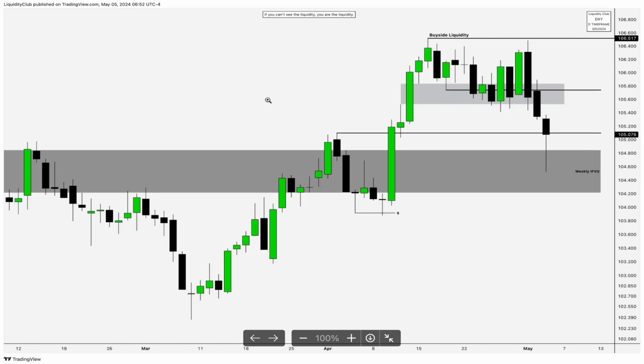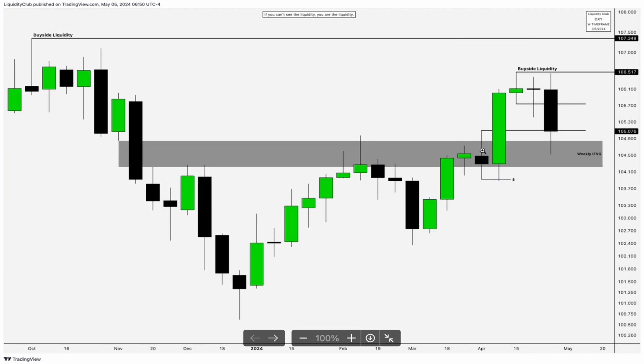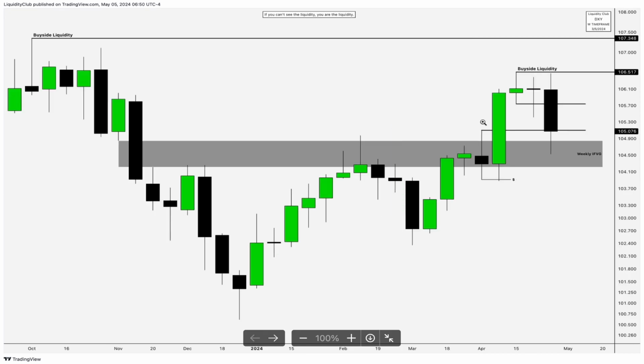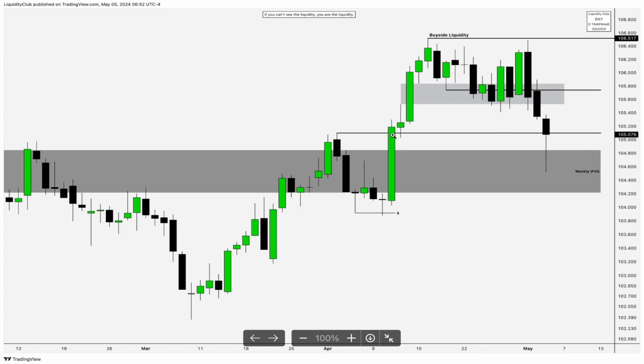Go to the daily time frame chart, you can see this would be considered a consolidation. This is a range between this candle's high and this candle's low. Price took the range low, traded to the fair value gap and to the bullish order block here on the higher time frame. So this would be a bullish order block and the fair value gap. So price traded to the daily fair value gap, weekly fair value gap, filled it, and the weekly inversion fair value gap. So it has pretty much traded to a lot of PD arrays, a lot of important levels in the chart after it has taken the low of that range.